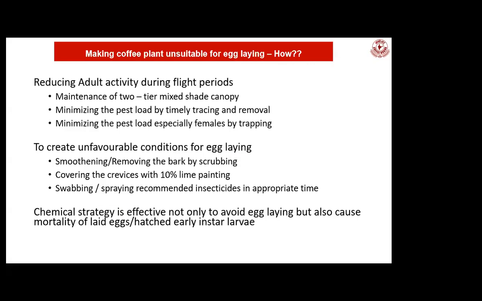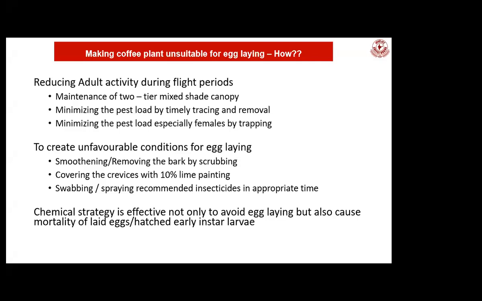We need to maintain a recommended two-tier shade. This will not allow the insect to breed easily, because, as I mentioned in the earlier slide, it is a light loving pest. So whenever you are maintaining a good shade, this will not provide ideal conditions for spreading of the infestation.